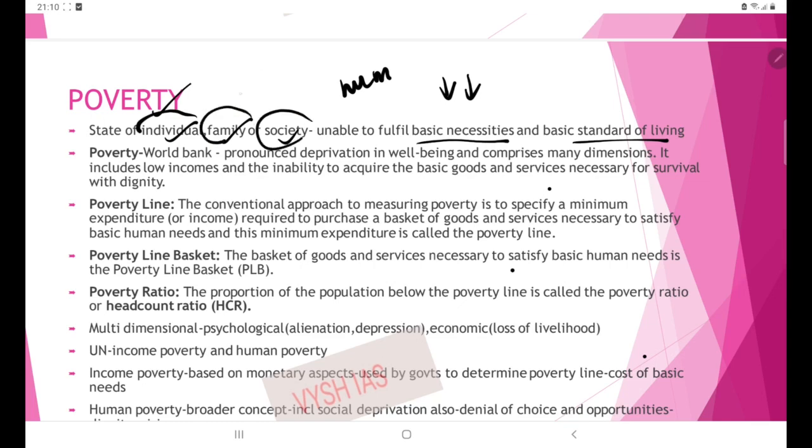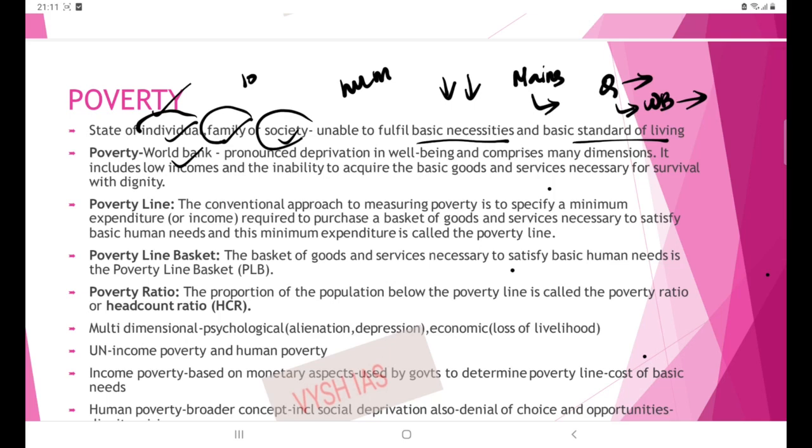For instance, India is a lower middle income country and India is afflicted with poverty also. Then the World Bank definition. These kinds of definitions given by international institutions or reports become important from the mains perspective, because when some question is there, you can use these definitions right in the introduction itself. So if there is a question relating to poverty and you write that the World Bank defines poverty as such, then your introduction itself will look more attractive.